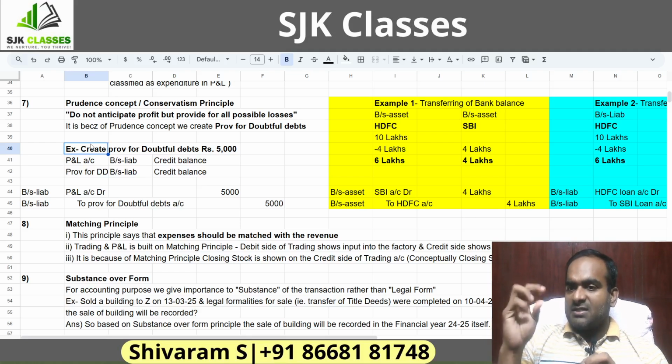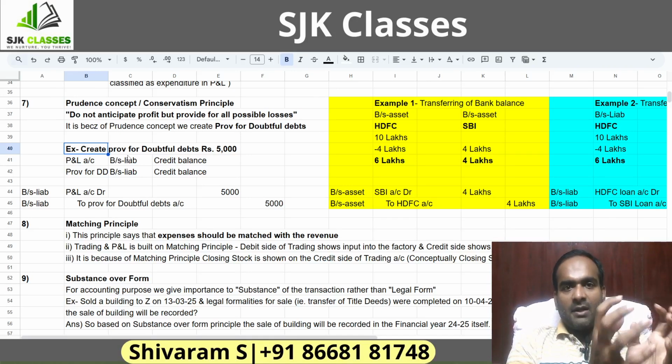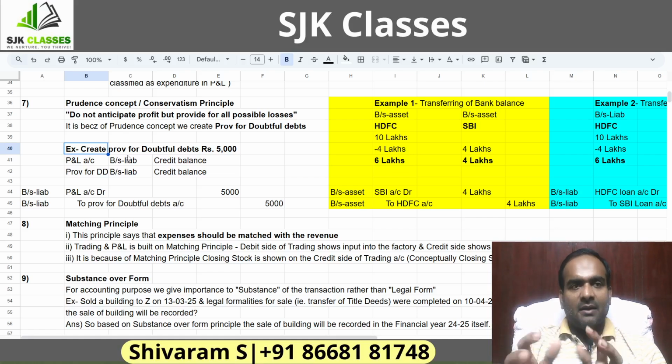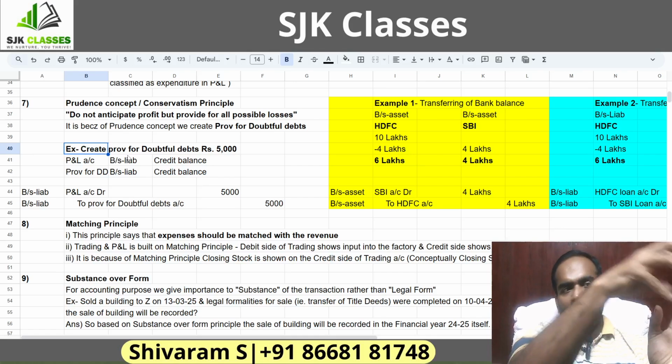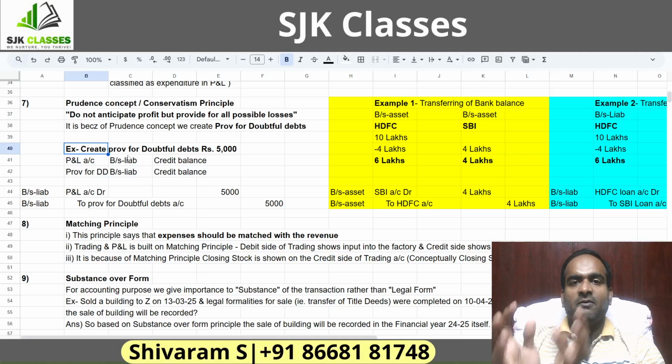If that is the scenario, we might have a doubtfulness about the recoverability of the money in future from Mr. A. This is what we call provision for doubtful debts. Anticipating some losses in future, I have to create some provision now. It's something like creating a piggy bank. When you earn some money, you take some out of your earnings and put it in a piggy bank, right? Similarly, out of the profits, the company will take out some amount and put it in this piggy bank, which is called provision for doubtful debts.